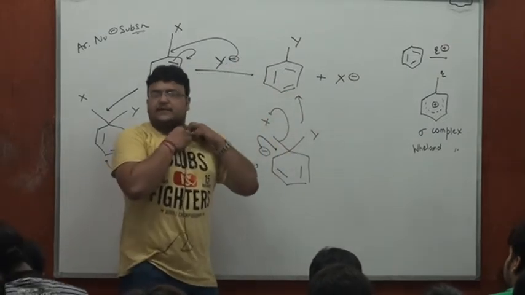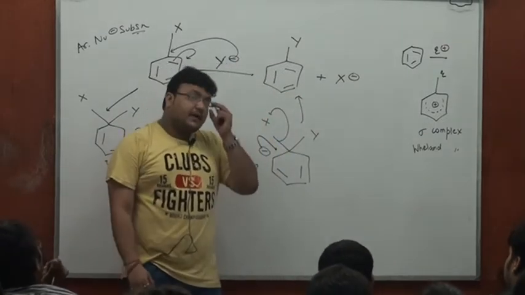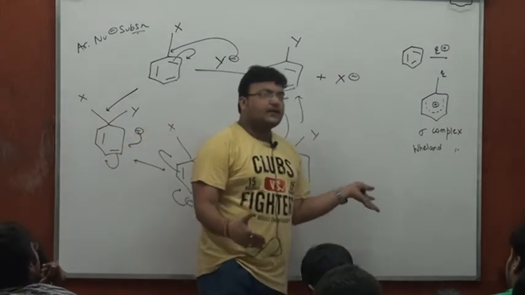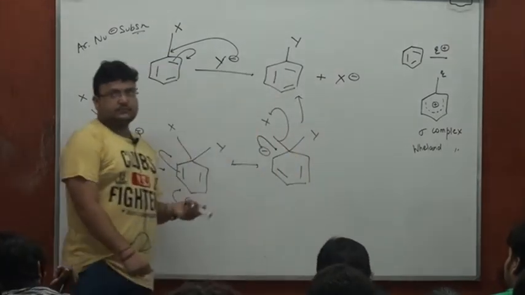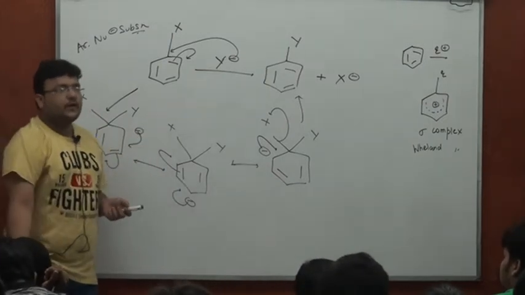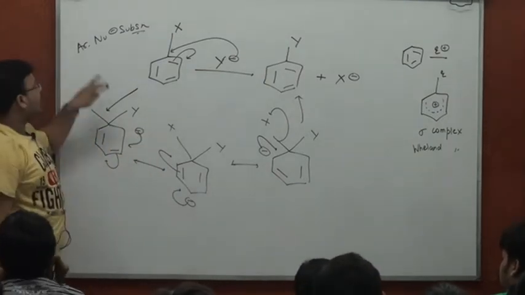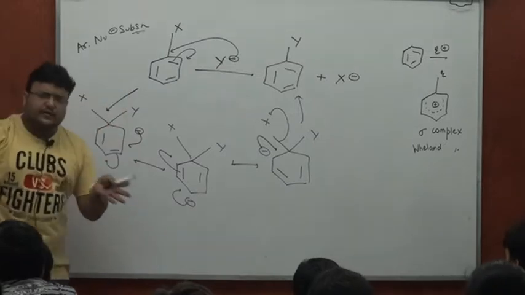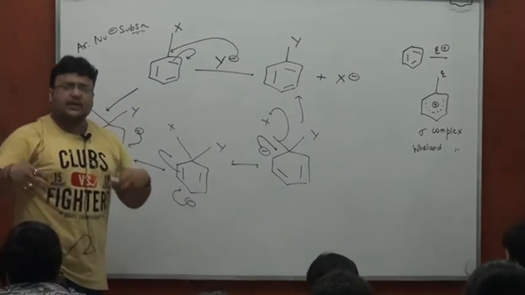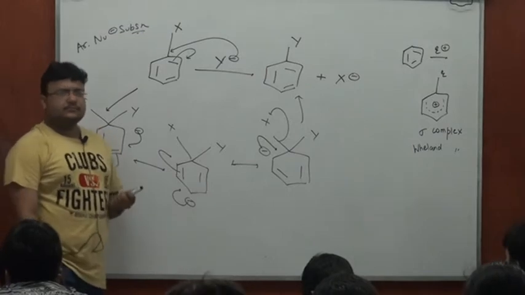In aromatic chemistry, the more common reaction is electrophilic substitution. One electrophile coming in, another electrophile going out. Now we are talking about a nucleophilic substitution. First of all, I had to call it aromatic nucleophilic substitution to differentiate it from the SN1, SN2 we have learned over aliphatic sp3 hybridized carbon.